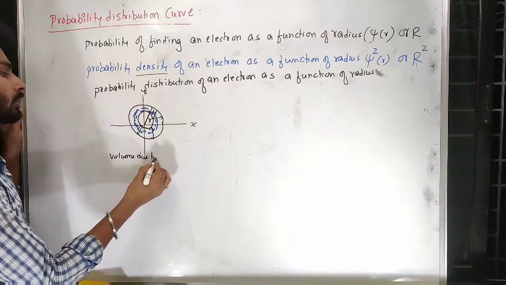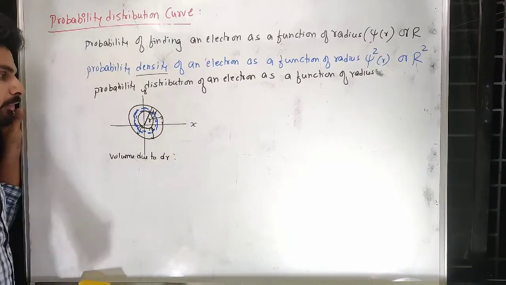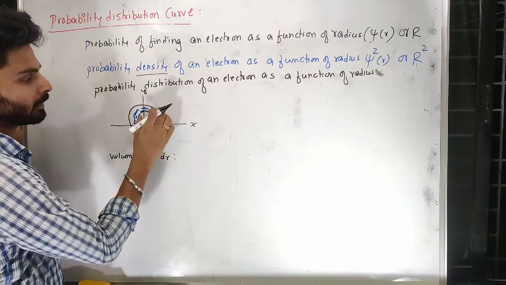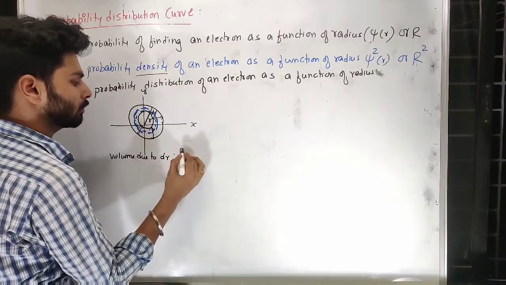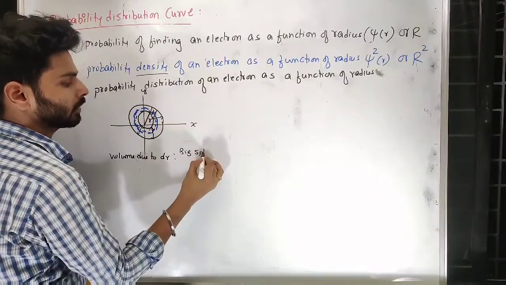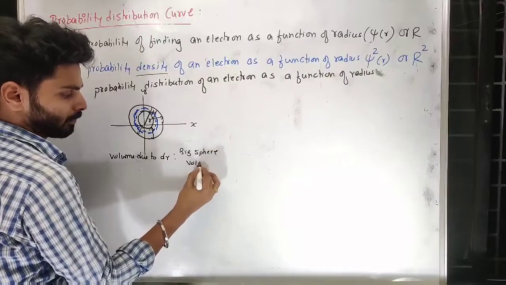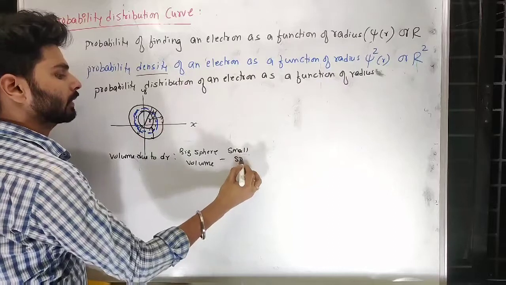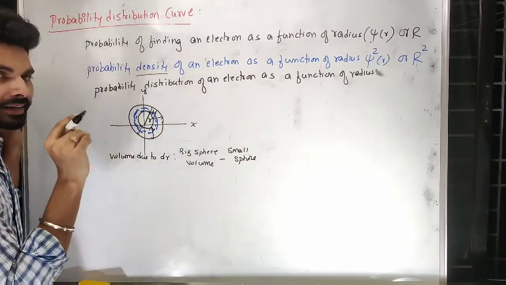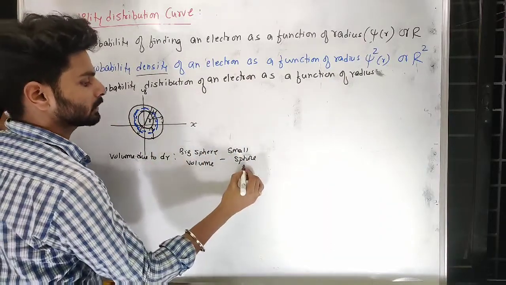due to dr, if I want to calculate, then I need to subtract bigger sphere's volume minus small sphere's volume. So big sphere volume minus small sphere volume, then I'll get the volume of that dr distance.